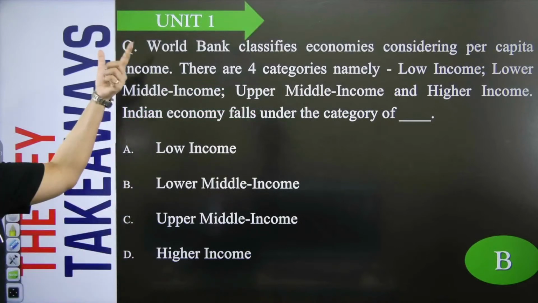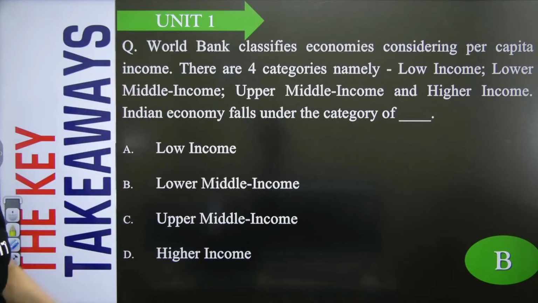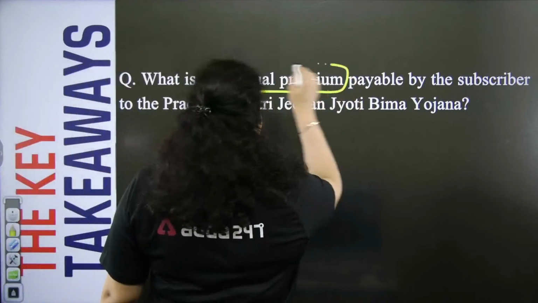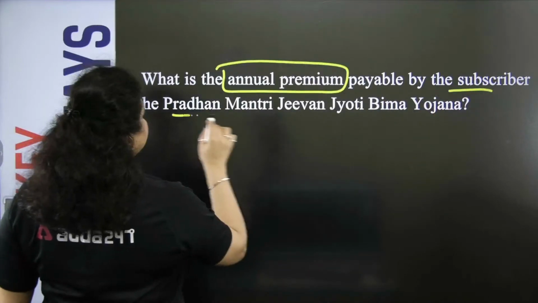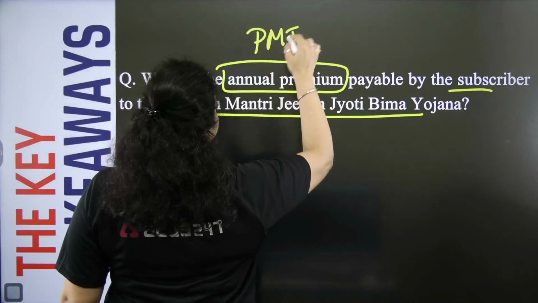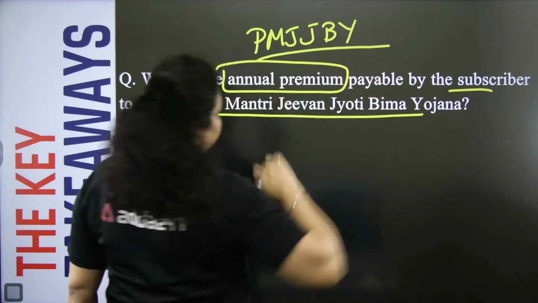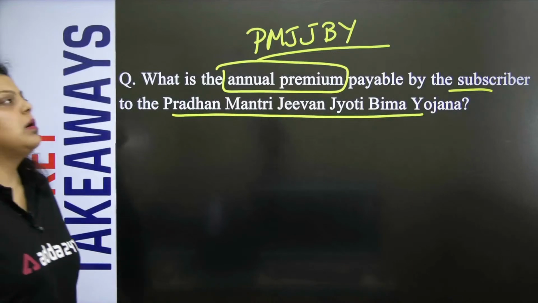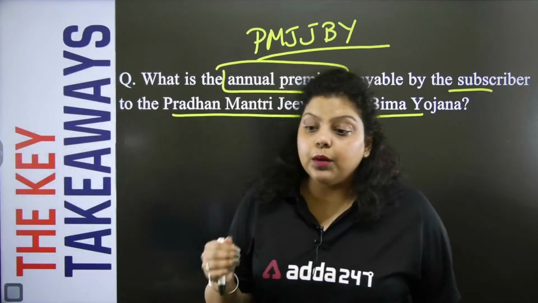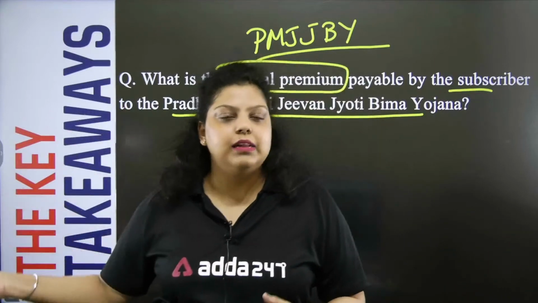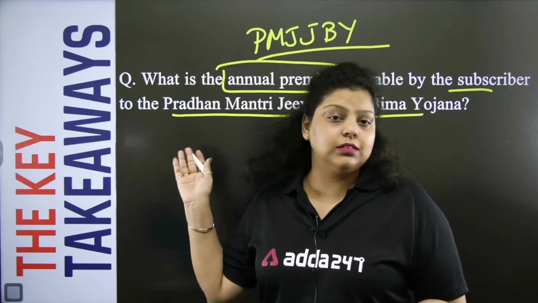And this question is from your unit 1 of Indian Economy and Financial System. Now the next question is talking about: what is the annual premium payable by the subscriber for the Pradhan Mantri Jeevan Jyoti Bima Yojana? So the question is asking about Pradhan Mantri Jeevan Jyoti Bima Yojana. First of all, this is a scheme that can be asked in Indian economy and the Indian financial system. The government schemes chapter covers insurance products and pension products. In pension products, Atal Pension Yojana will be there. In insurance products, this is an insurance scheme, है ना?